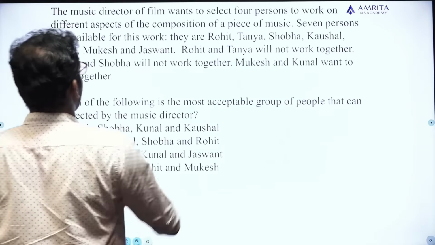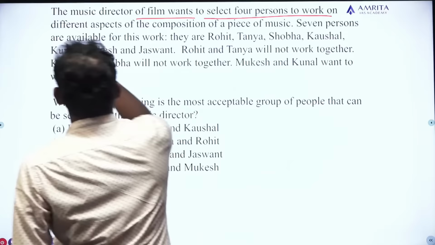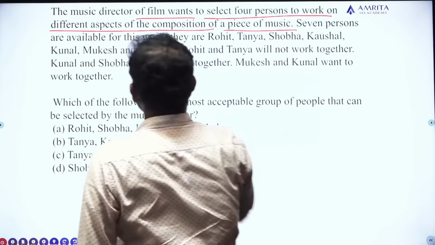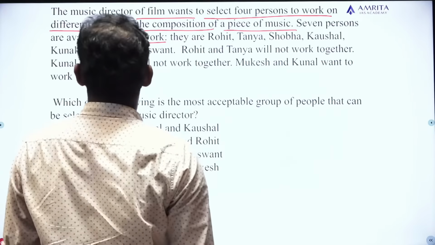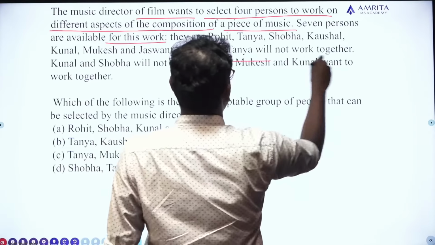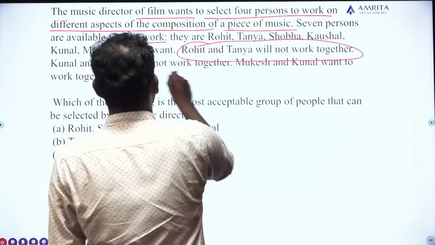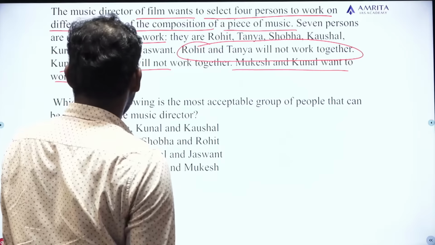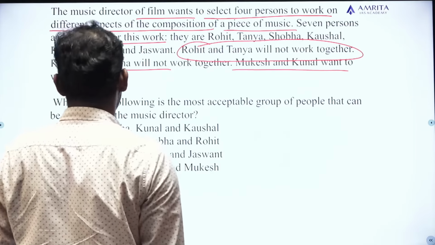The music director of a film wants to select 4 persons to work on different aspects of the composition of a piece of music. 7 persons are available for this work. They are Rohit, Tanya, Shobha, Kaushal, Kunal, Mukesh and Jaswant. Rohit and Tanya will not work together. Kunal and Shobha will not work together. Mukesh and Kunal want to work together. Which of the following is the most acceptable group of people that can be selected by the music director?